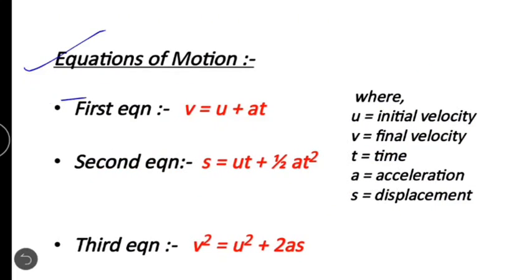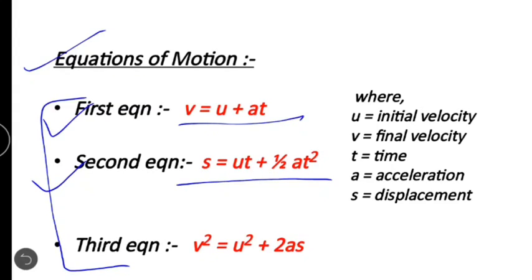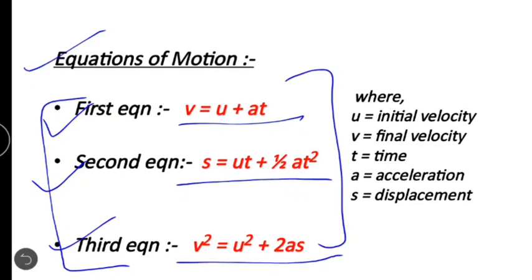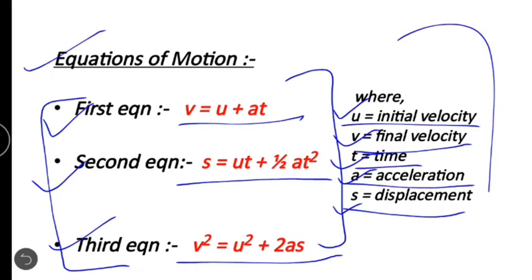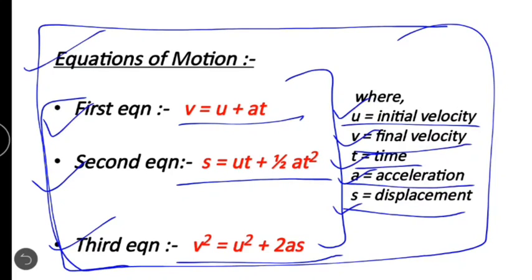Equations of motion. There are three equations of motion. First is v is equal to u plus at. Second, s is equal to ut plus half at square, and the third is v square is equal to u square plus 2as. These three equations are used to calculate the numericals related to the equations of motion. u is the initial velocity, v is the final velocity, t is time, a denotes acceleration, and s denotes displacement. It is the most important topic of the chapter because it is used to calculate all the numericals depending upon this chapter.